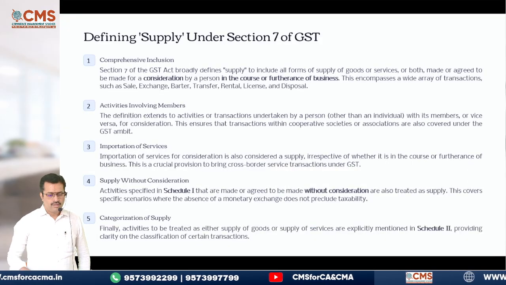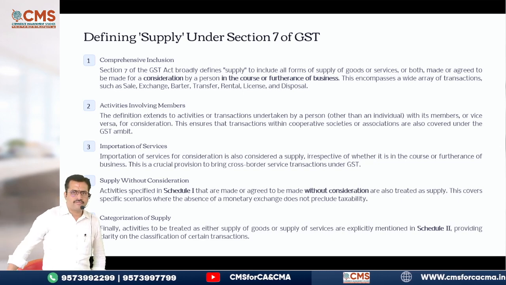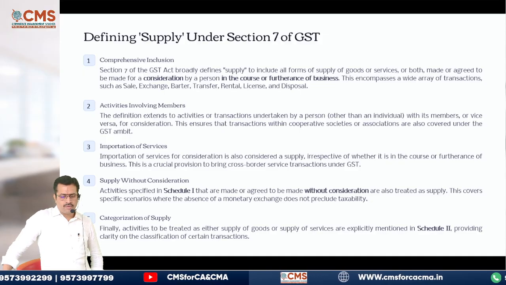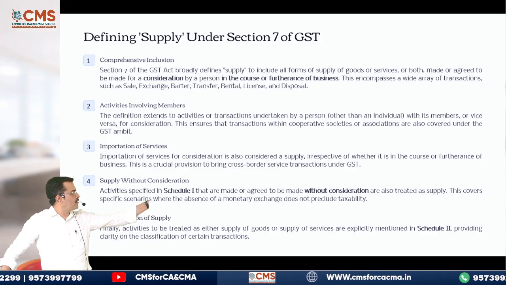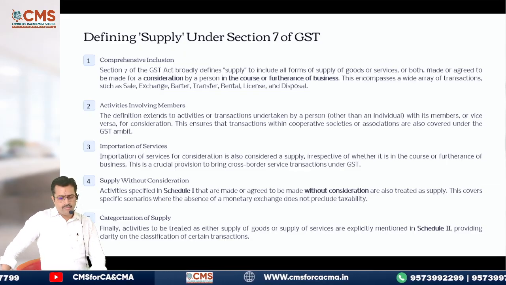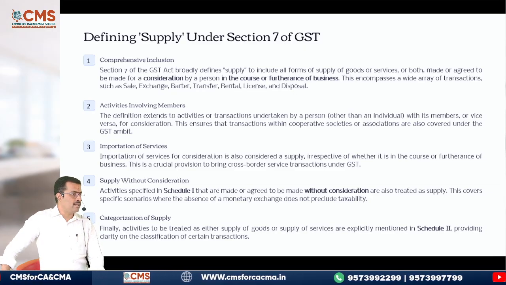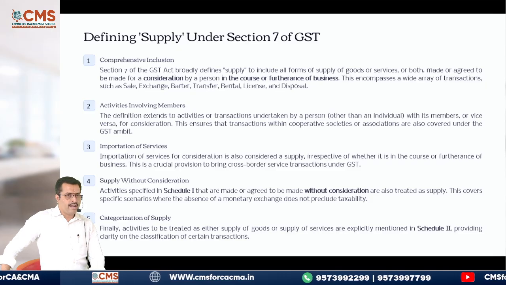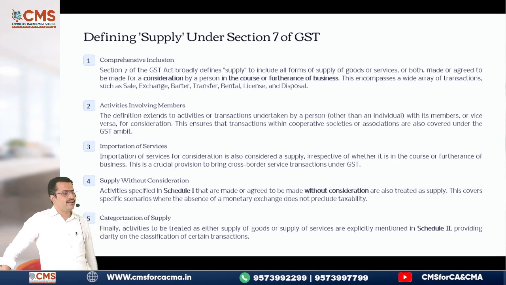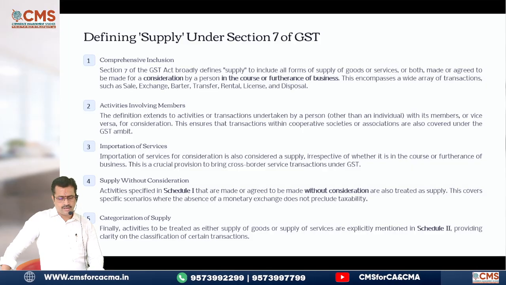Please be careful. Then we have come to the definition of supply which we were discussing just now. So 5 parts of the definition are there. Let's see one by one. Section 7 of the CGST Act broadly specifies supply includes all forms of supply of goods or services or both made or agreed to be made for consideration, obviously for consideration, by a person in the course or furtherance of business. So mandatorily it should be in the course or furtherance of business. Then next, activities involving members. I told you, unincorporated association to its members. That and all will come under supply.